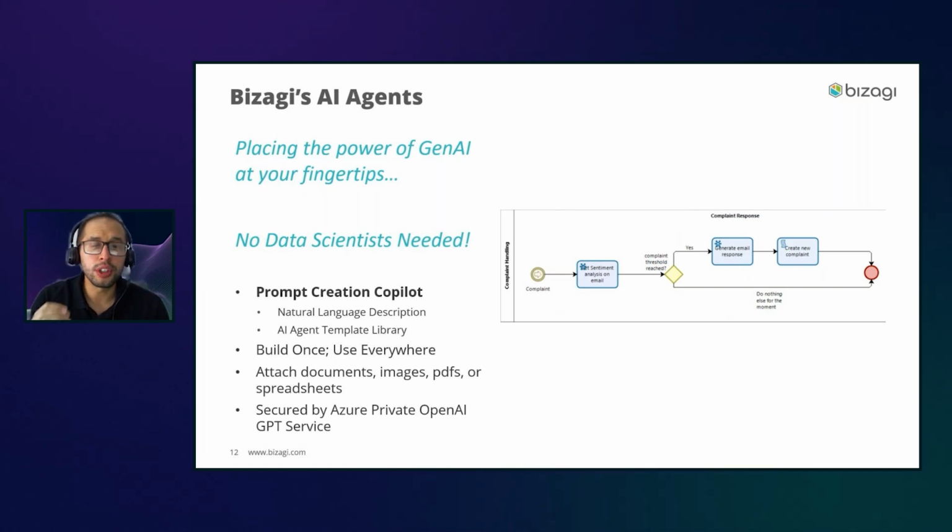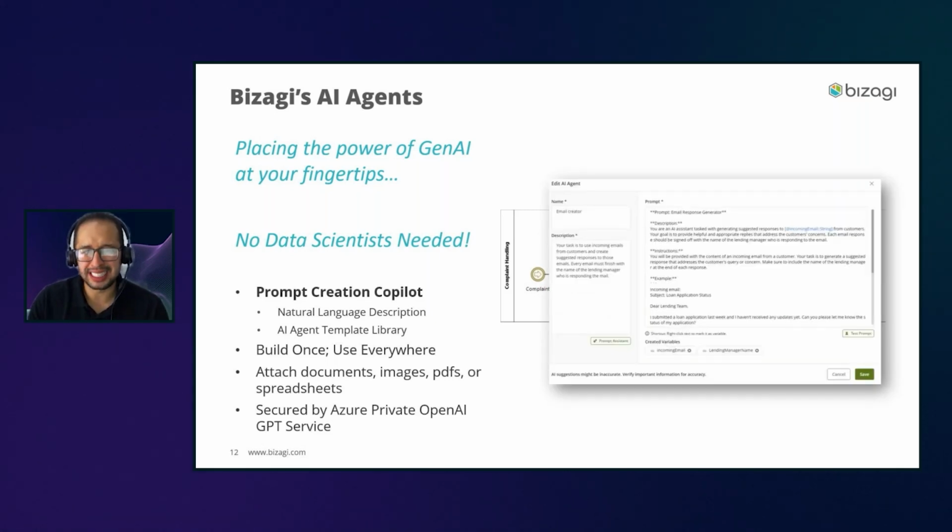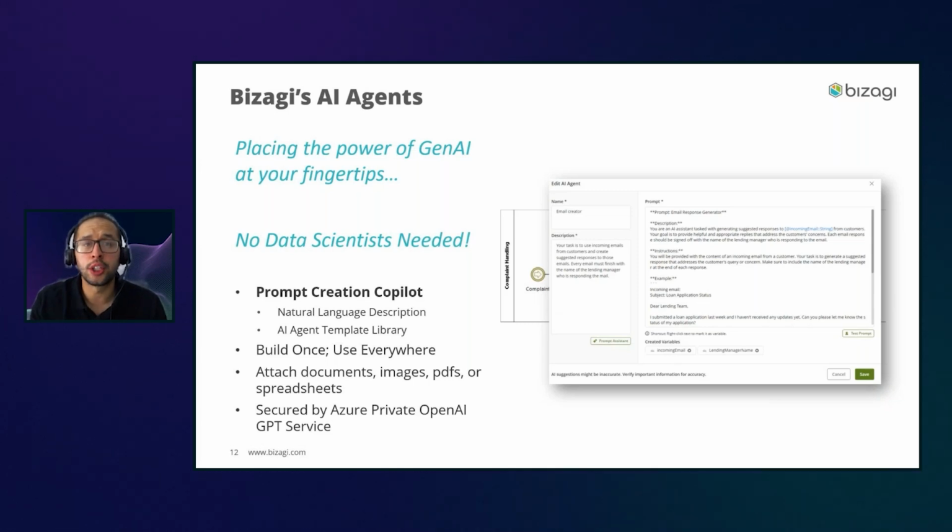Now, in order to create these AI agents, we have developed the first Bizagi Copilot. This first Bizagi Copilot is the one available when you want to create a whole new agent from scratch. How does this Copilot work? First, it uses natural language.